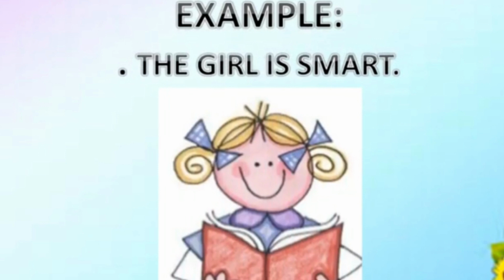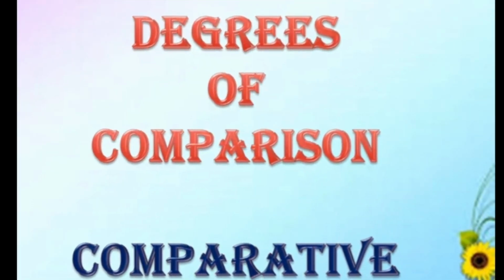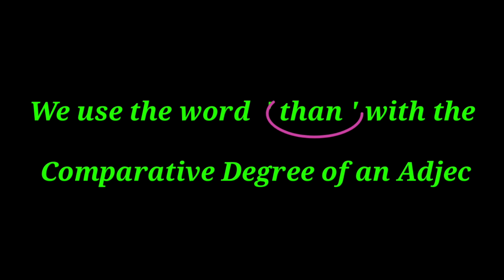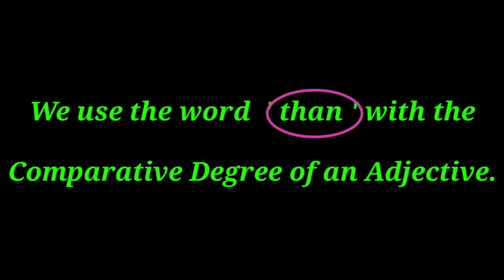The positive degree of an adjective shows the existence of a certain quality. It is the original form of the adjective. Now let's learn the second degree of comparison, that is the comparative degree. The comparative degree tells us about a higher degree than the positive degree. It compares two persons or things. We use the word than with the comparative degree of an adjective. Let's see some examples.